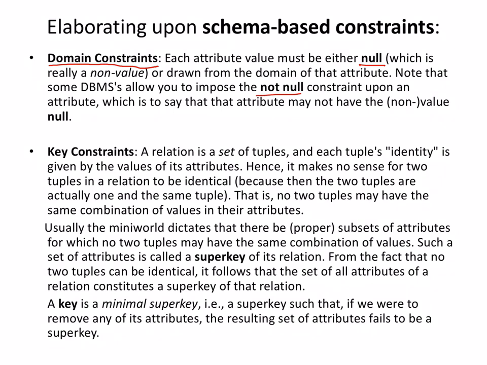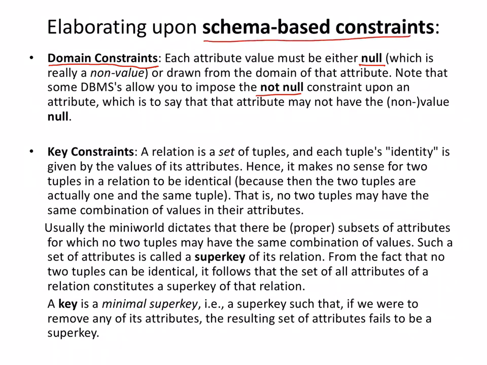Everybody understands by now what a domain is. Domain defines what kind of atomic value any attribute can take or acquire. So you define the domain accordingly, and that is categorized as a schema based constraint.